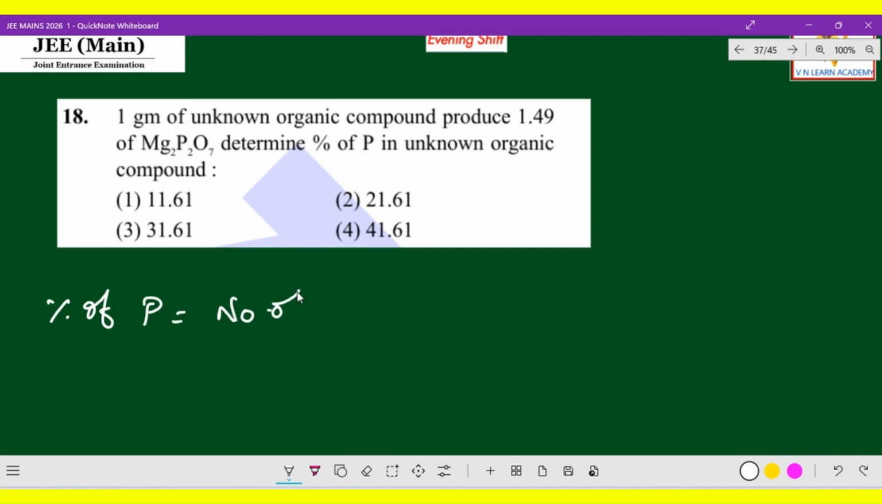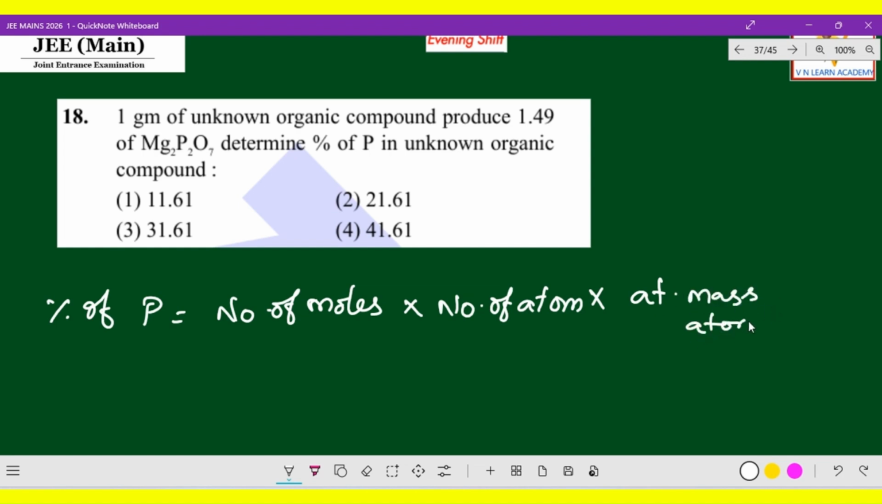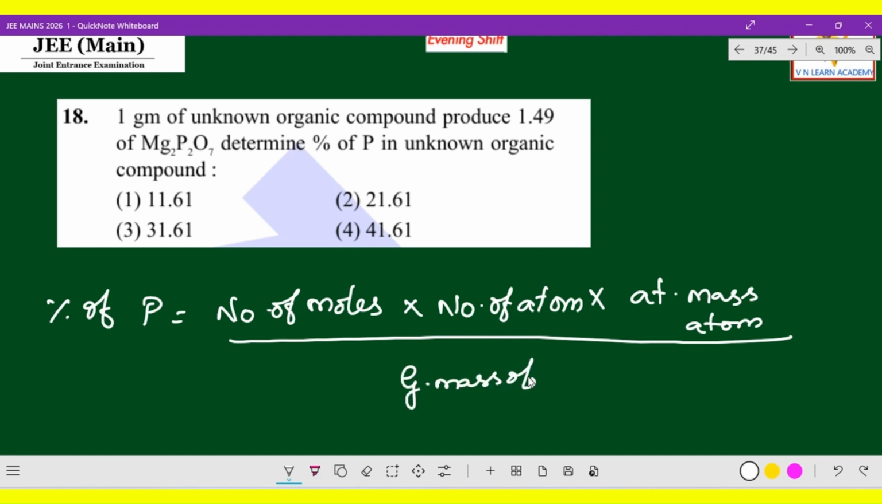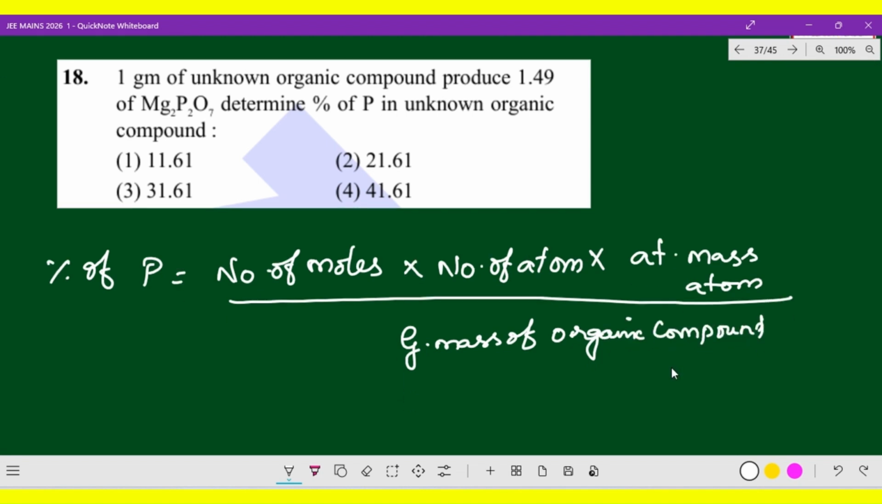That is the number of moles of this compound into the number of atoms present in that compound, into the atomic mass of that atom. Phosphorus only they are asking, divided by the given mass of the organic compound. That's all. If you apply it, you will get the complete idea.